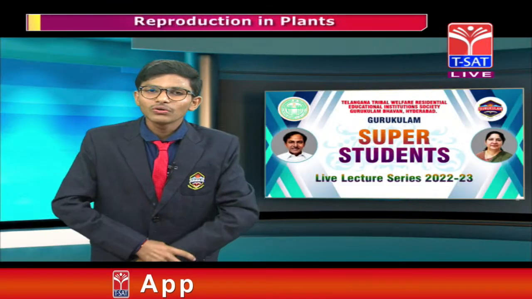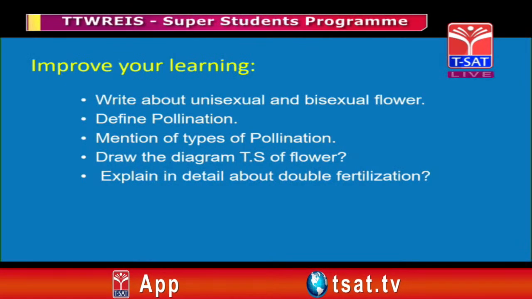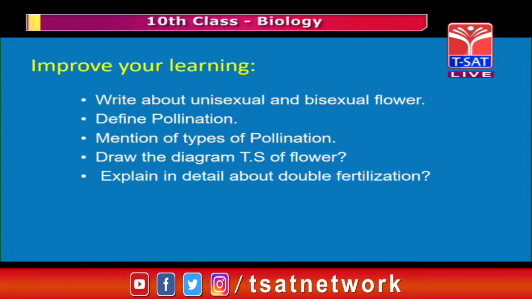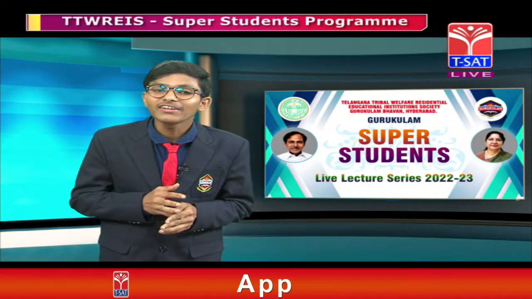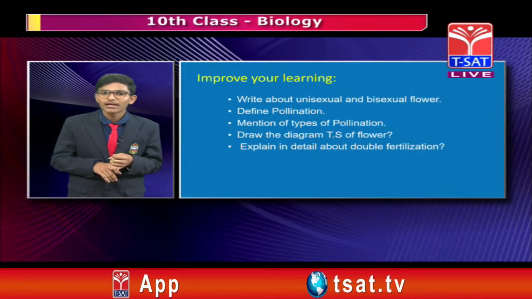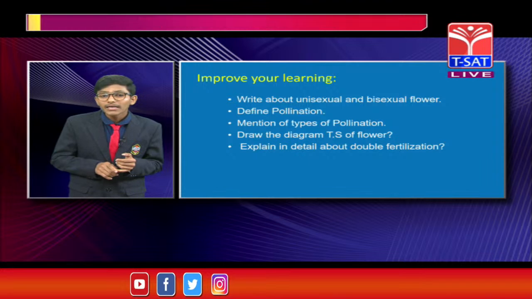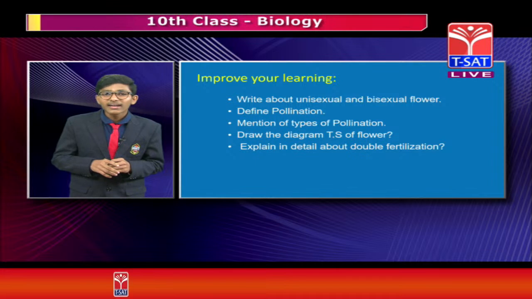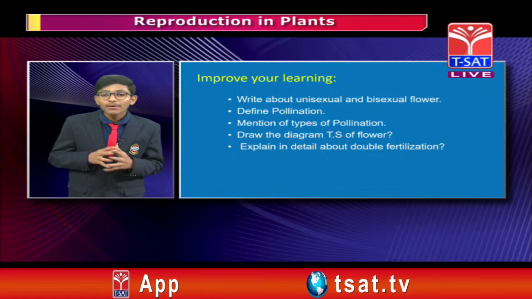So let us go to improve your learning. Write about unisexual and bisexual flowers. Friends, listen to the questions carefully and you may try them at home. Define pollination. Mention the types of pollination. Draw the diagram of the TS of a flower. Explain in detail about double fertilization.